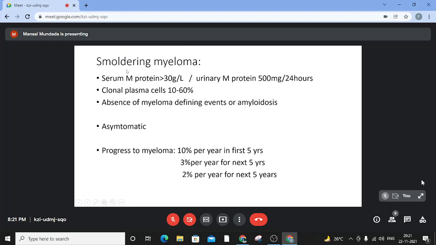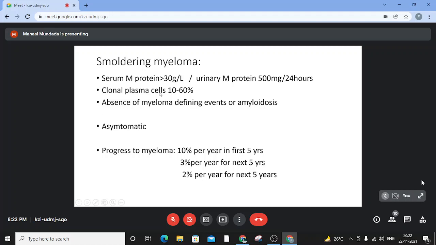The next clinical variant is smoldering myeloma. The definition says the serum M protein, the urinary M protein, and the clonal plasma cell percentage can all be the same as in myeloma. However, what makes it different from an active myeloma, or a myeloma that needs to be treated, is the absence of myeloma-defining events, or the CRAB features that we saw, or even the presence of amyloidosis. This absence is the only thing that differs between smoldering myeloma and active myeloma disease.